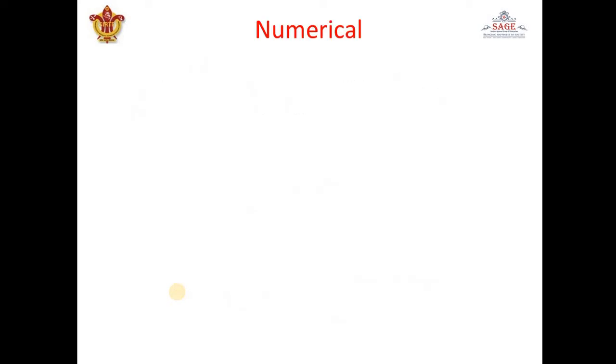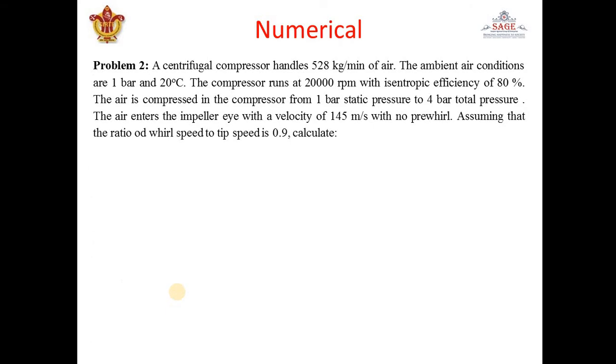Okay, next, a centrifugal compressor handles 528 kg per minute of air. Again, mass flow rate is given. We have to divide by 60 to get the flow rate in terms of kg per second. The ambient air conditions are 1 bar and 20 degree centigrade. P1 and T1 are given. The compressor runs at 20,000 rpm. N is given, with isentropic efficiency 80%. Okay, so isentropic efficiency is given.